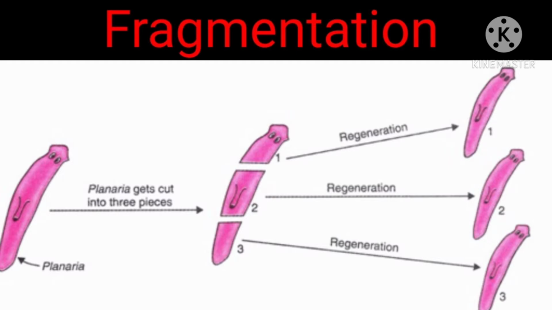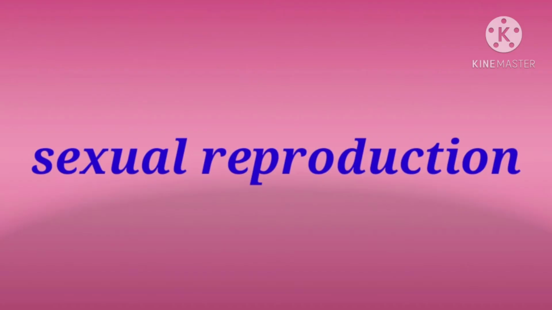Okay, students, can you understand what asexual reproduction is and what the types of asexual reproduction are? And then the next one, sexual reproduction. Plants and animals reproduce sexually. These animals have separate male and female individuals. The male and female individuals possess different reproductive systems.